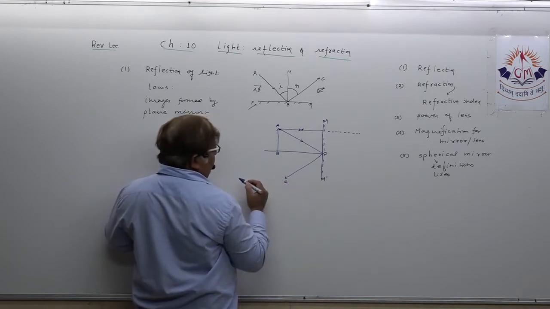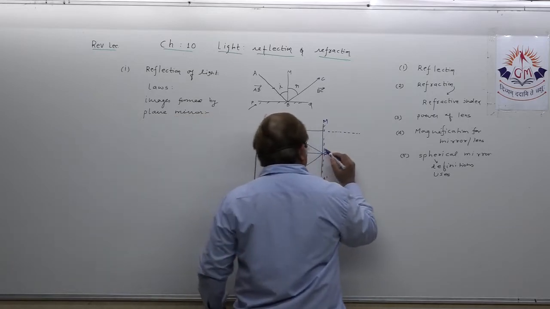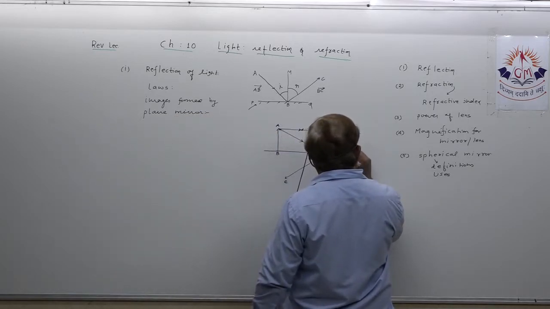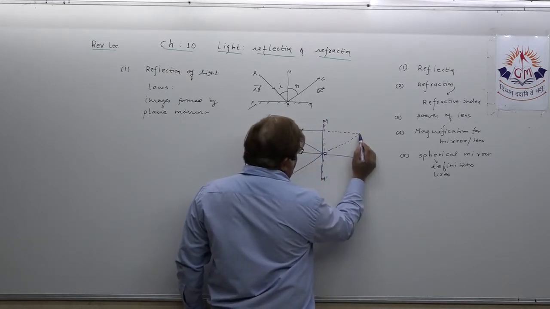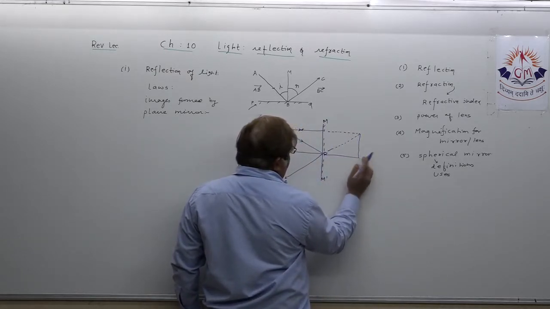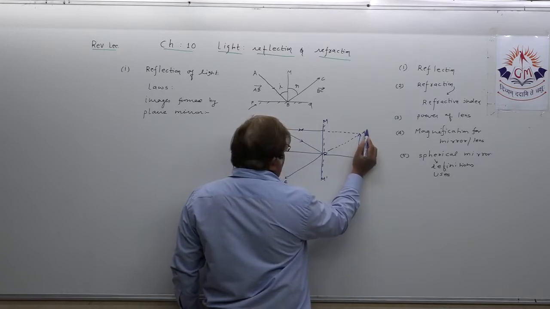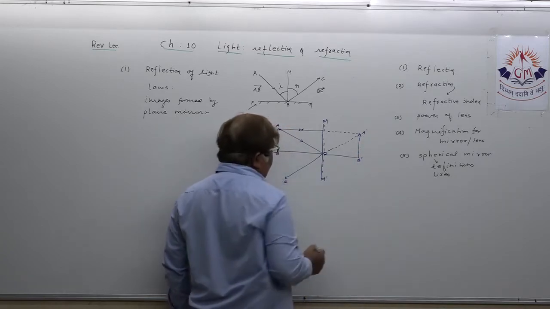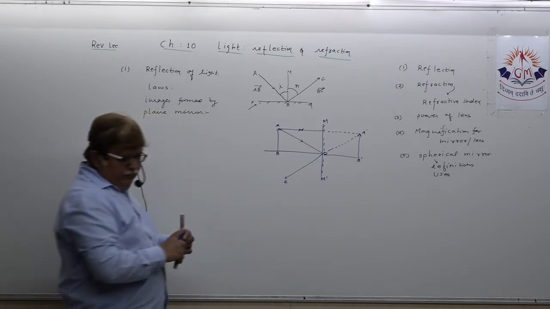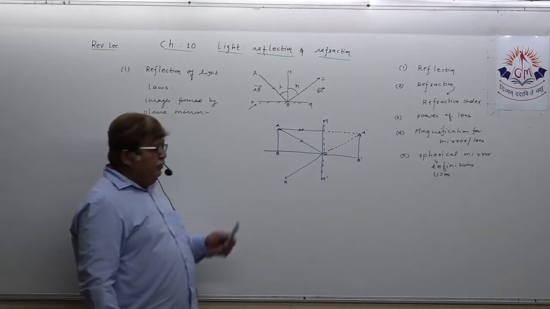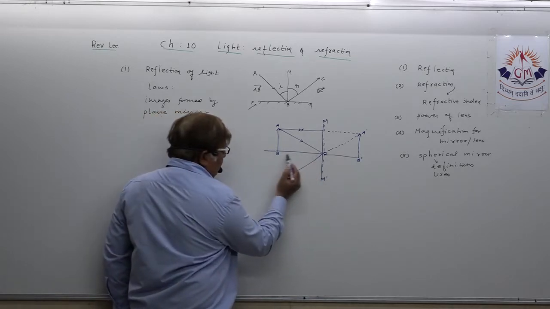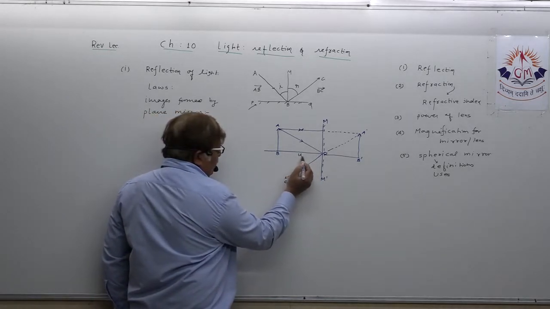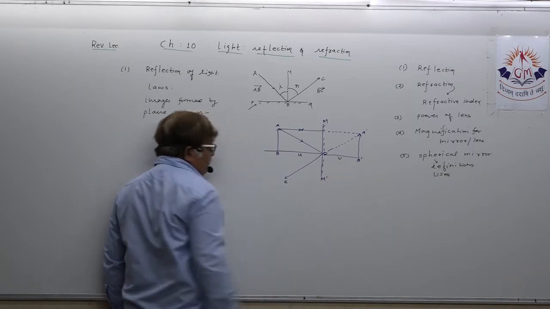This is not going to meet here, so you need to extend it back behind the mirror. So this is actually the image formation, A dash B dash. This is called object distance. This is called image distance.